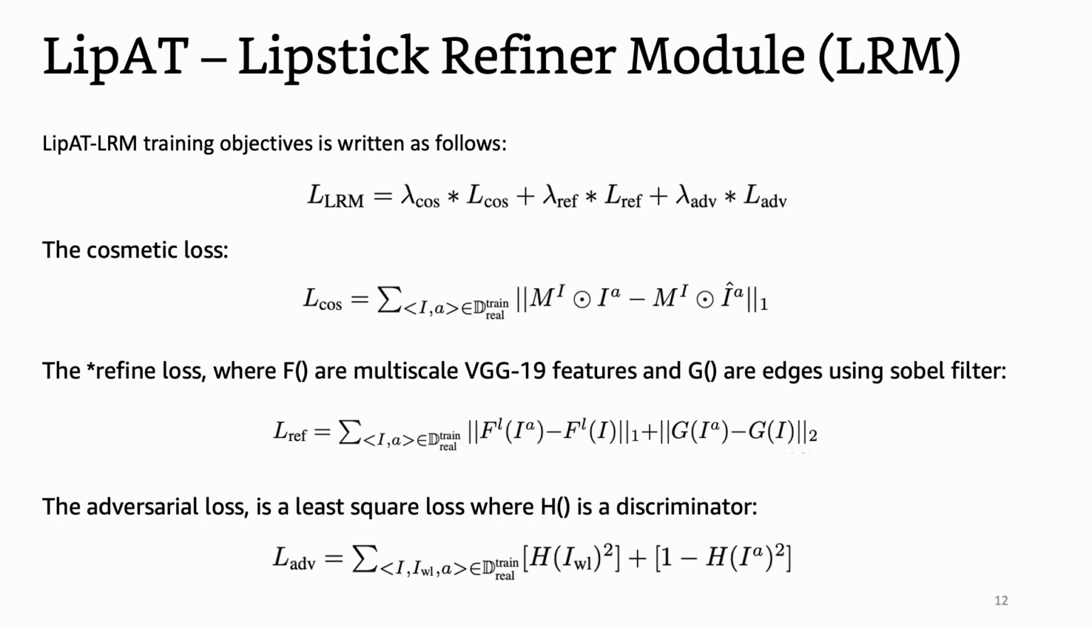We use 3 losses to train the refiner module. The first, called a cosmetic loss, applies an L1 loss between the output and the augmented features. The second, refiner loss, is applied along the different multi-scale features similar to perceptual loss, though in addition we enforce the original image edges using a Sobel filter. The final loss is the adversarial loss on the output, which draws real samples from the set of images with makeup.